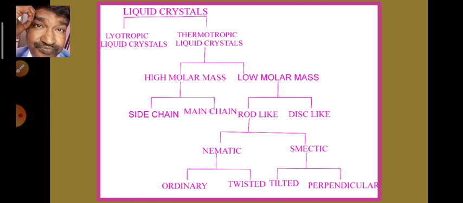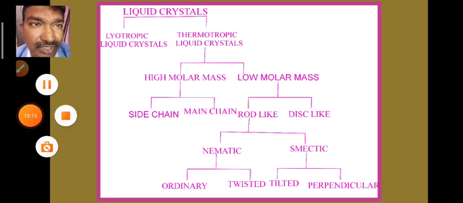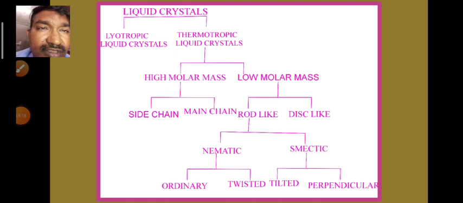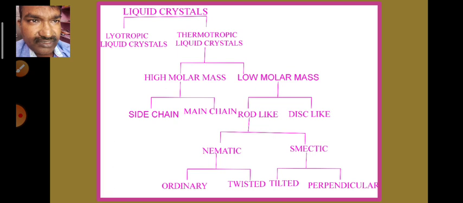Here we have studied about para-cholesterol benzoate. So we can say that para-cholesterol benzoate is a thermotropic liquid crystal. And thermotropic liquid crystals can be further divided into two types. They are high molar mass liquid crystals and low molar mass liquid crystals. High molar mass liquid crystals can be classified again into two types. They are side chain liquid crystals and main chain liquid crystals.